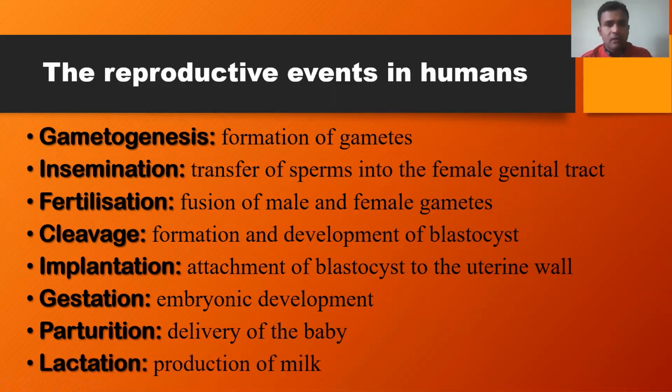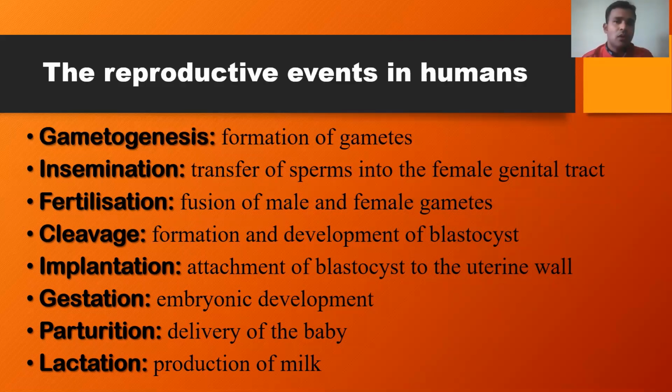And one more event, that is lactation. After childbirth, the mother provides nutrition to the child in the form of breast milk. So that is the production of milk. These are the very important events of human reproduction.